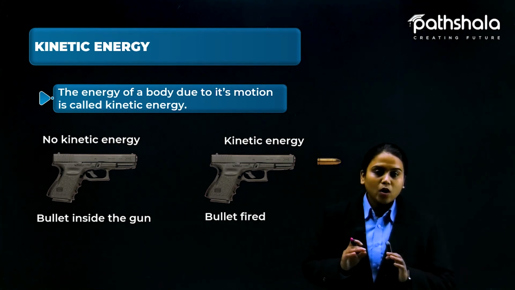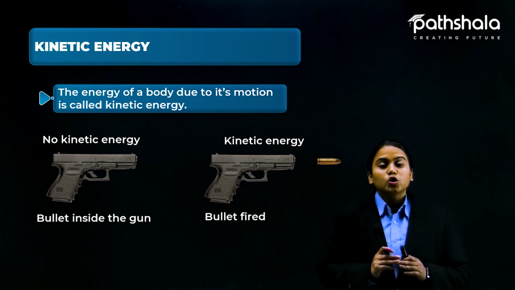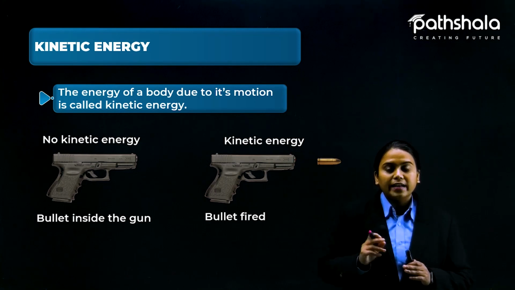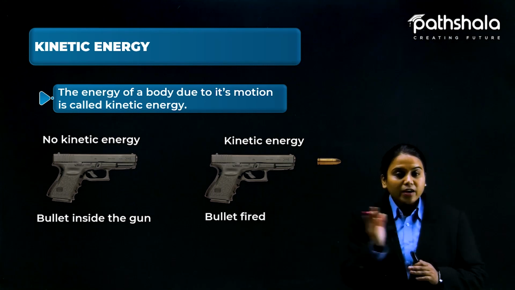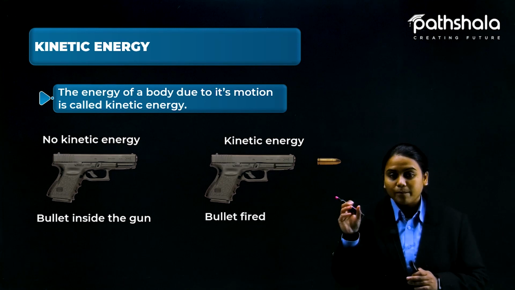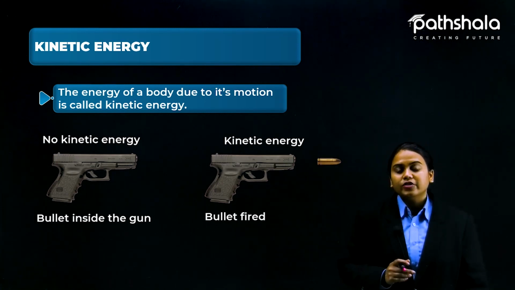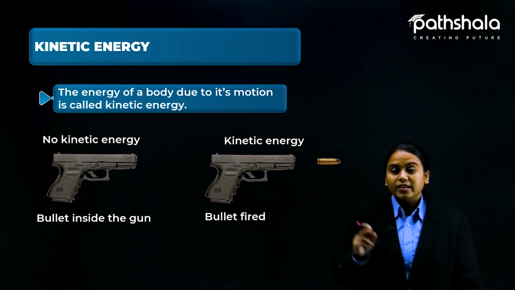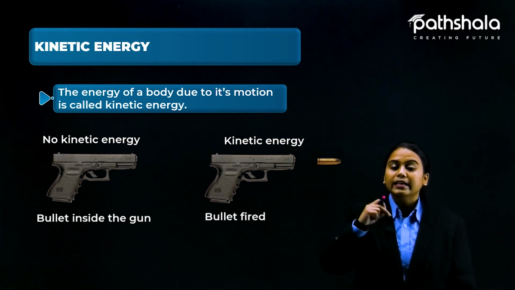But when the bullet is fired in the second example, the bullet now has kinetic energy, because it is fired with such a speed. Speed is related to motion, and if something is in motion it possesses kinetic energy. So we can say this bullet has kinetic energy.